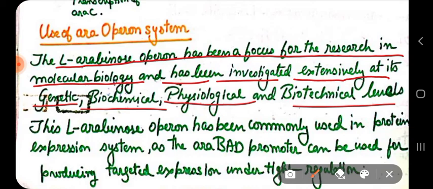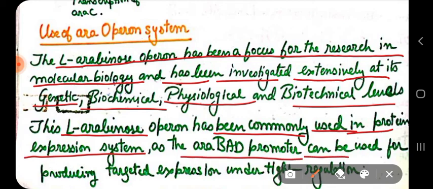So it is a very good way to understand the molecular mechanism of regulation in prokaryotes. The L-arabinose operon has been commonly used in protein expression systems, as the ARA-BAD promoter can be used for producing targeted expression under tight regulation.